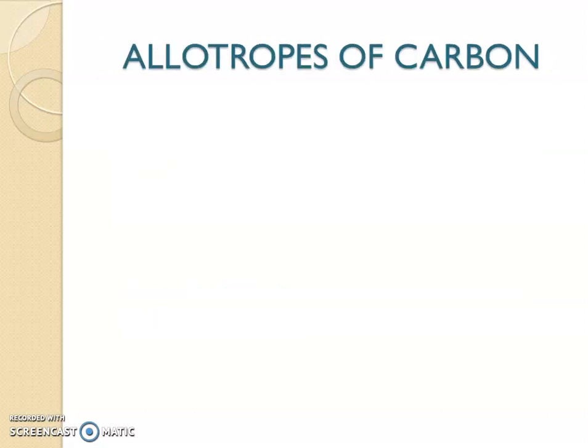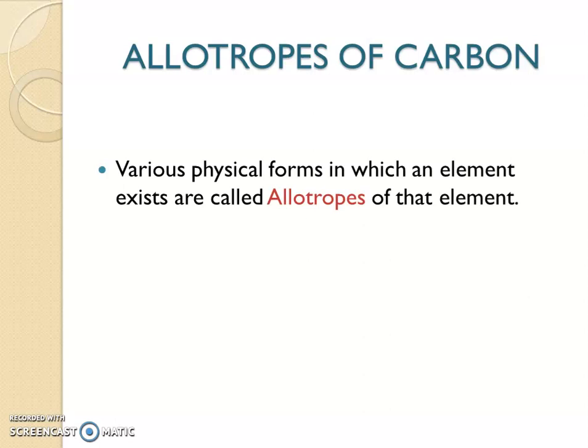So such varieties, that is, such various physical forms in which an element exists, are called the allotropes of that element. Okay, so we already said that in carbon, graphite, diamond and Buckminster fullerene exist in its elemental form.